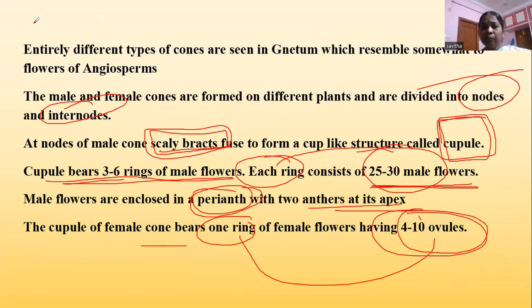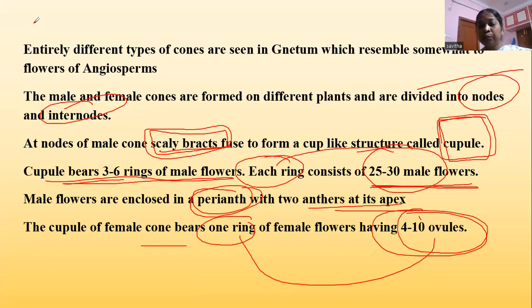In Gnetum, entirely different types of cones are seen. The male and female cones are divided into nodes and internodes. At each node of the male cone, scaly bracts are formed, which fuse to form a cup-like structure called the cupule. This cupule, formed by the fusion of the scaly bracts, bears 3 to 6 rings of male flowers. These male flowers have a perianth.